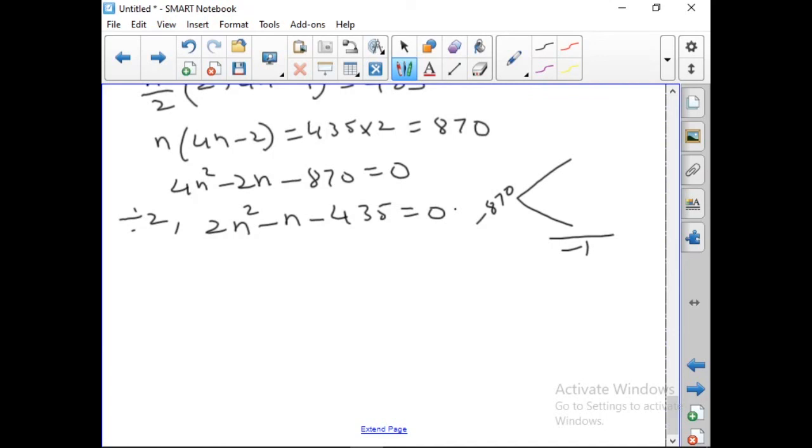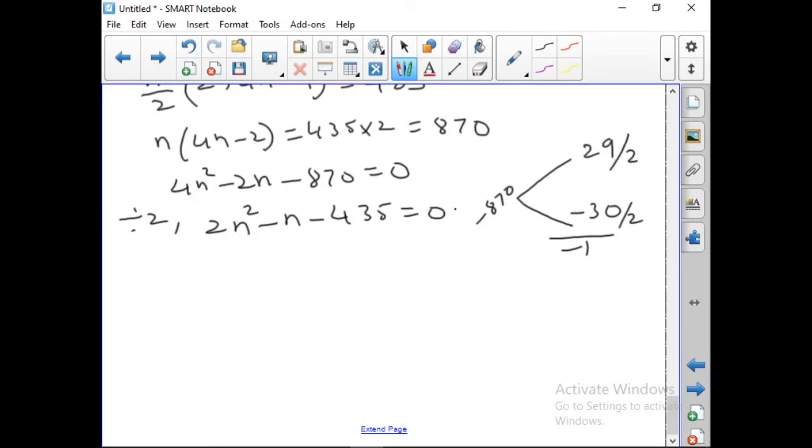So what are the two numbers? 29 and minus 30. Okay, 29 and minus 30. 3 9s are 27, 6, yeah. So when you add, you get minus 1. When you multiply, you get minus 870. Therefore, here we are having 2, the coefficient of n square is 2.